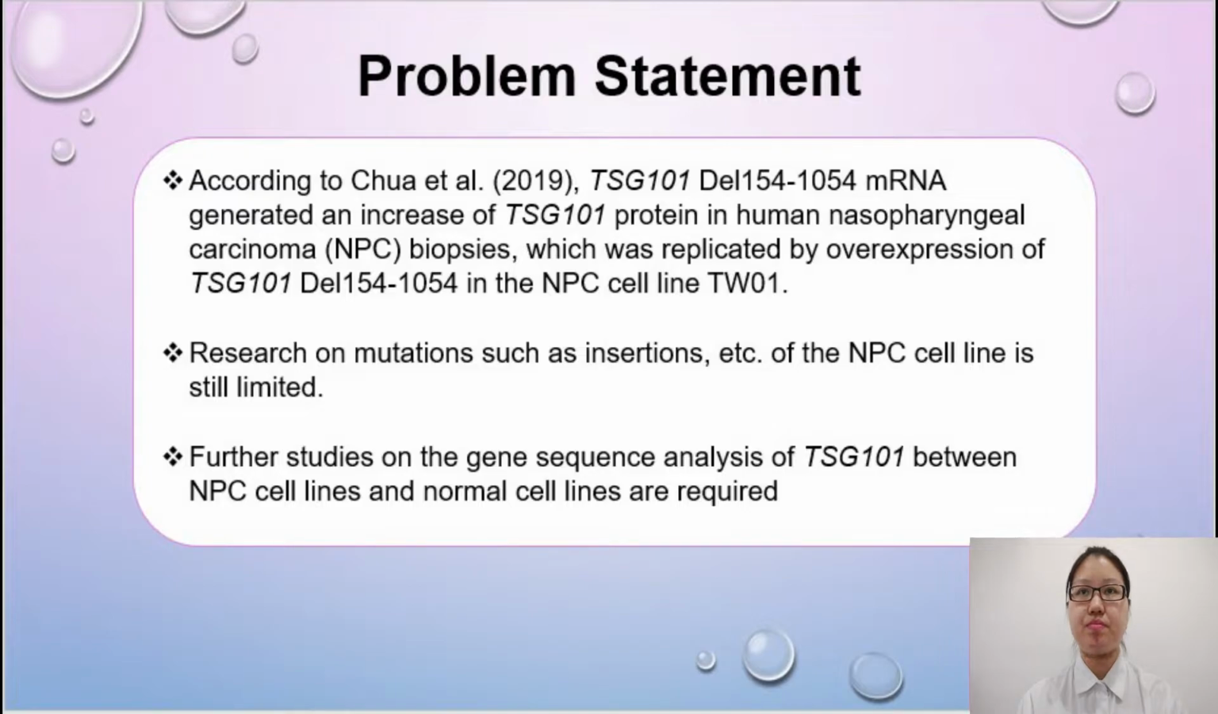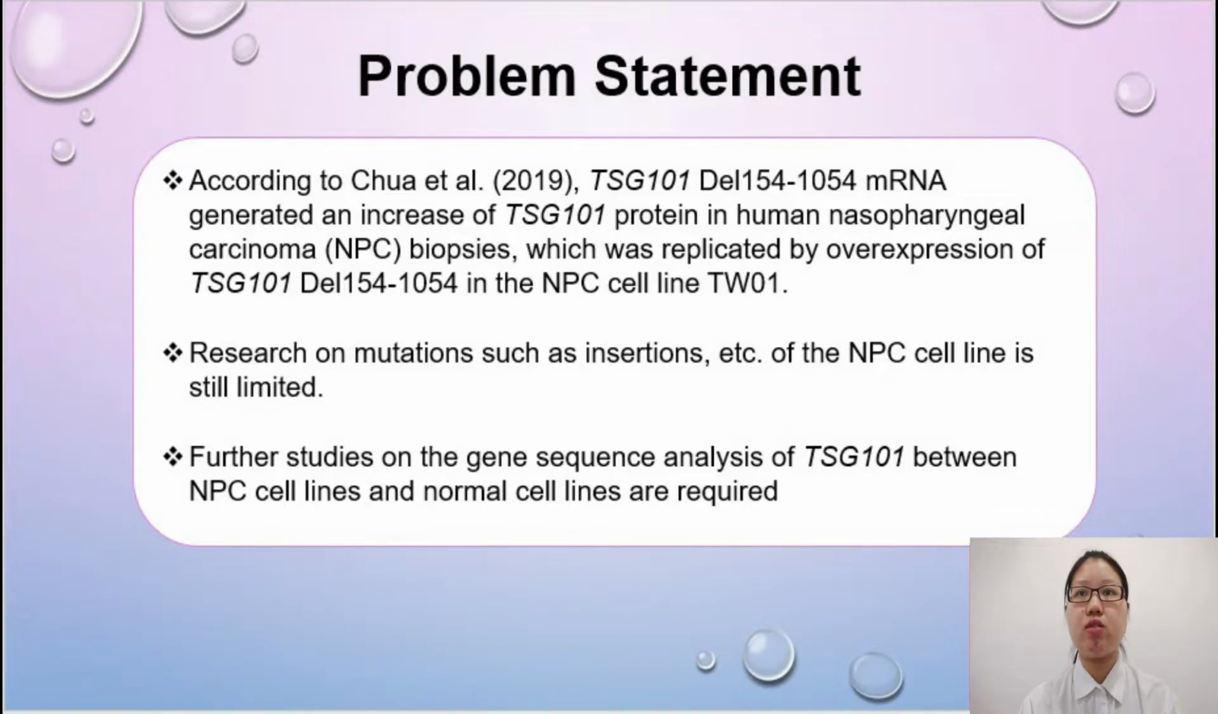Problem statement. According to Chua et al., TSG101 deletion 154 mRNA generates an increase of TSG101 protein in human nasopharyngeal carcinoma biopsies, which was replicated by overexpression of TSG101 deletion 154 in the NPC cell line, TW01. However, the research on mutations such as insertion, etc. of the NPC cell line is still limited.